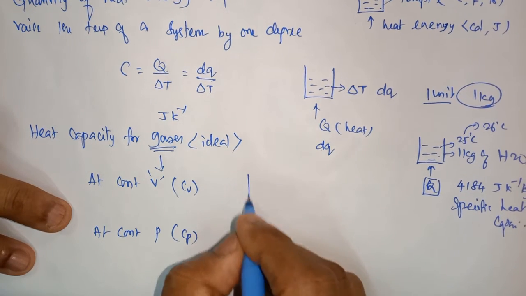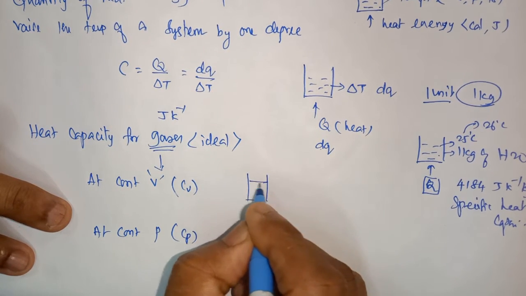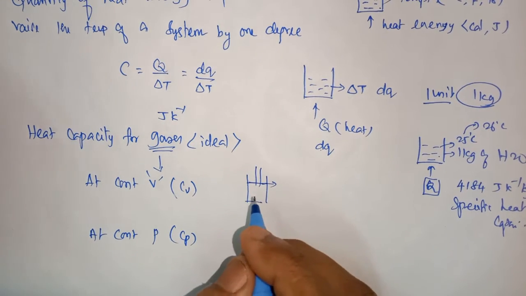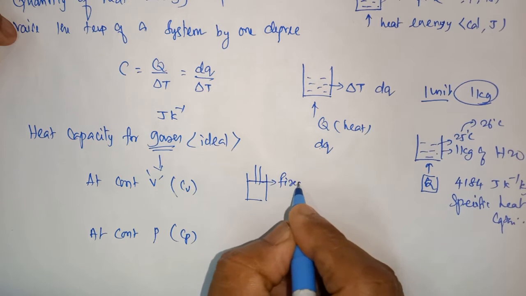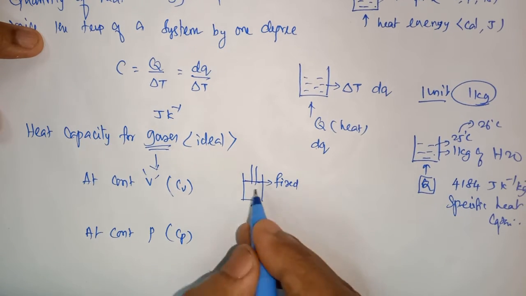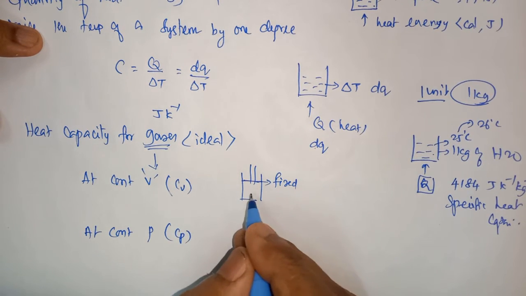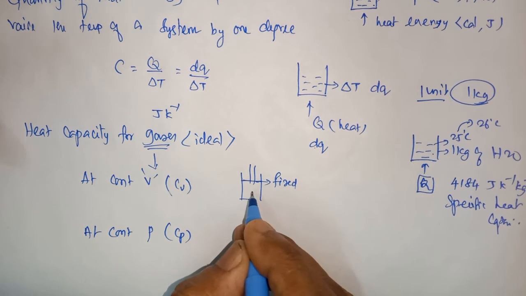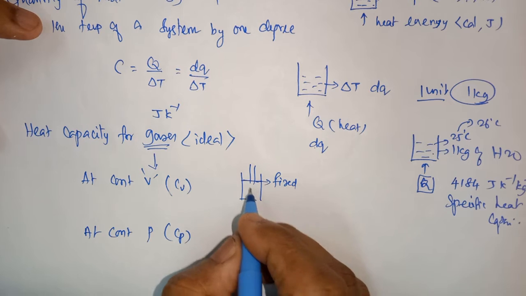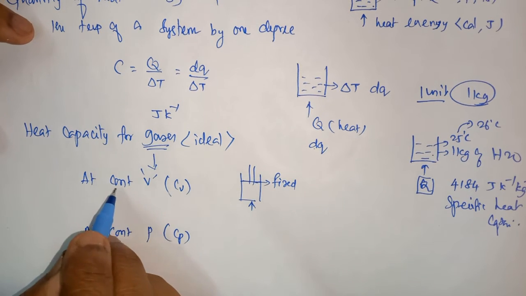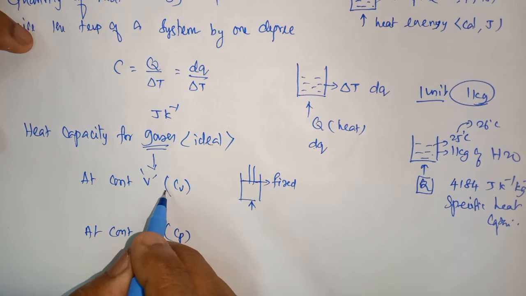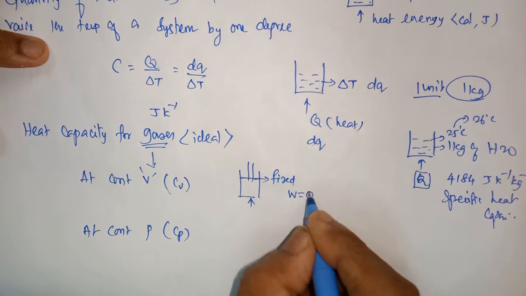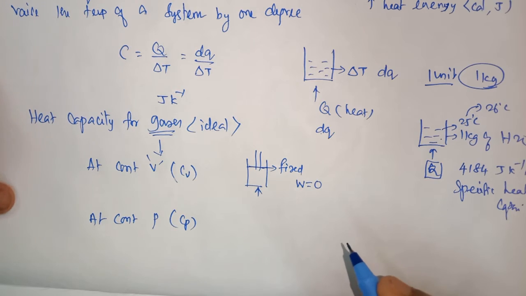At constant volume, suppose I take a container with a piston, but it is not movable, it is fixed. I am giving heat energy. That heat energy will increase the internal energy of the system. When I am finding the heat capacity at constant volume by supplying heat energy, that heat energy will not do any work.